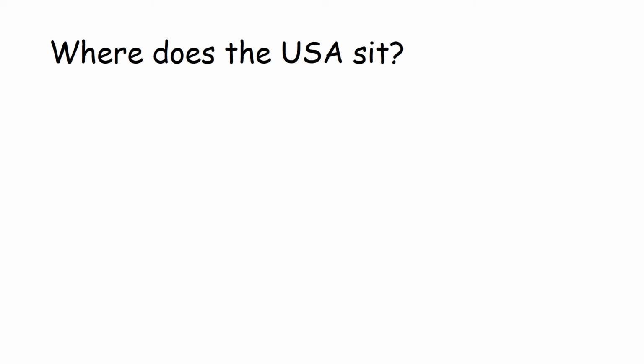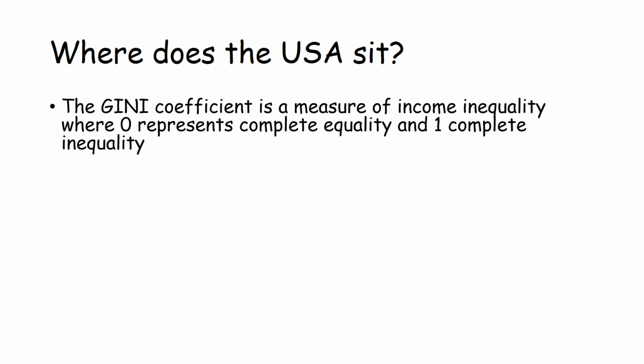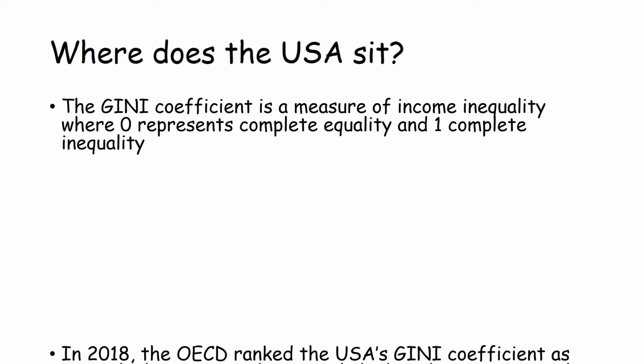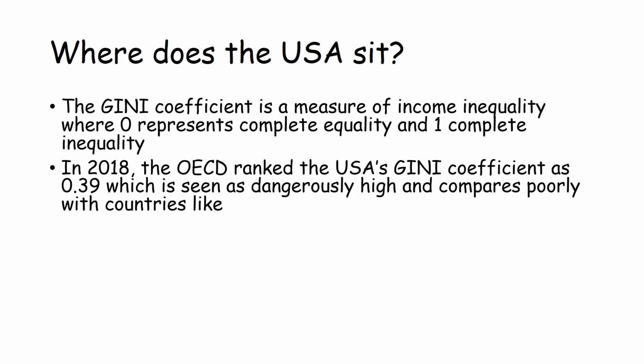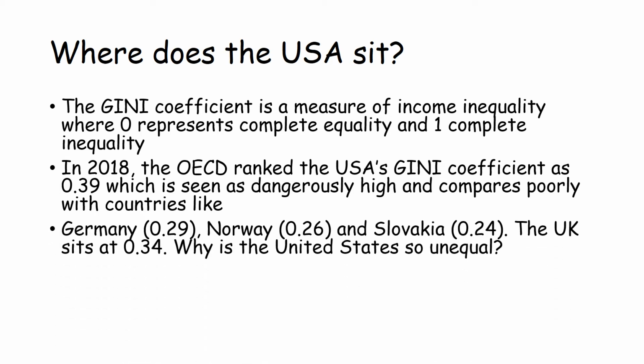We'll start with economic inequalities. Where does the USA sit? The Gini coefficient is a measure of income inequality, where 0 represents complete equality and 1 represents complete inequality. In 2018, the OECD ranked the USA's Gini coefficient as 0.39. This is seen as dangerously high and compares poorly with countries like Germany, which sits at 0.29, Norway at 0.26, and Slovakia at 0.24. The UK itself sits at 0.34.